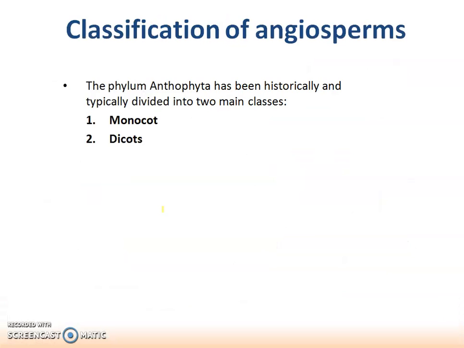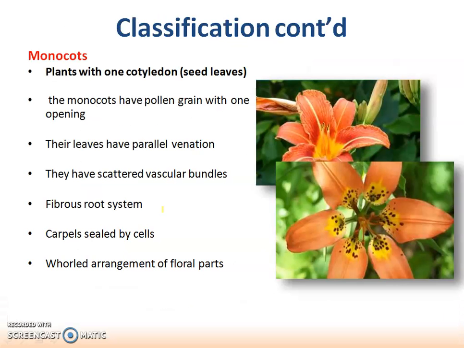Then the types of angiosperms are monocots and dicots. Monocots are plants which have only one cotyledon. Dicots are plants that have two cotyledons. Monocots have pollen grains with one opening.